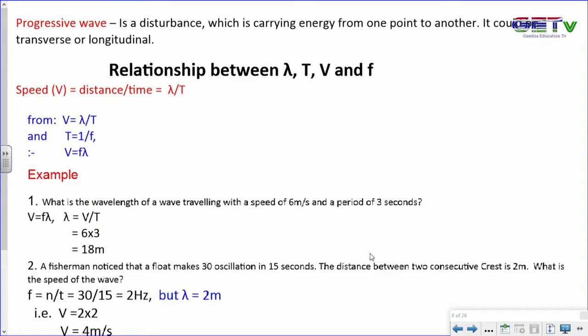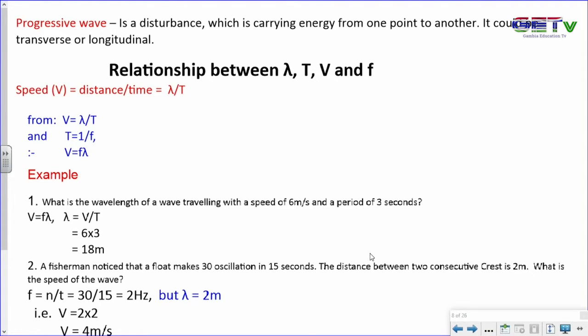So you see example 1 on the board there. Let me clean here so we try and create space for the emphasis. Looking at the first example, it says: what is the wavelength of a wave traveling with a speed of 6 meters per second and a period of 3 seconds?